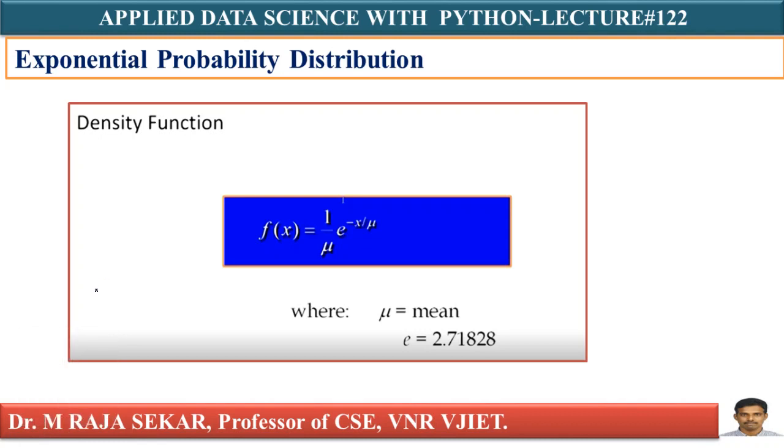The density function for the exponential distribution is 1 by mu into e power minus x by mu. Sometimes we also write it like this: lambda into e power minus lambda x, where lambda equals 1 by mu. It's a simple notation where mu is the mean and lambda equals 1 by mu.